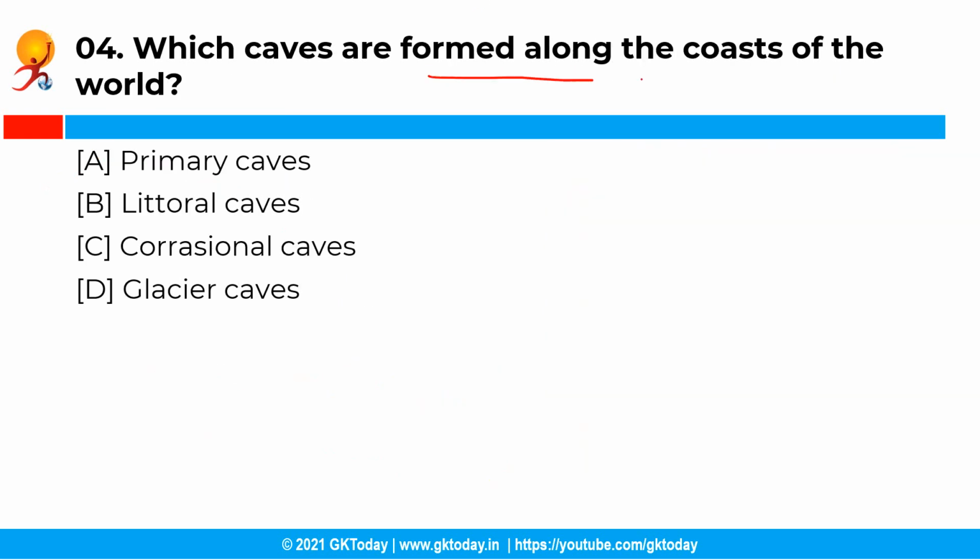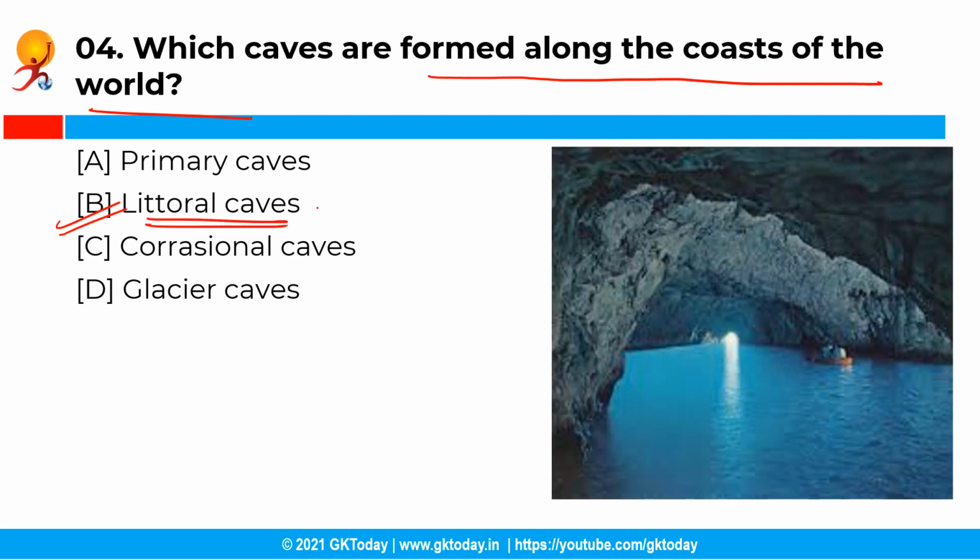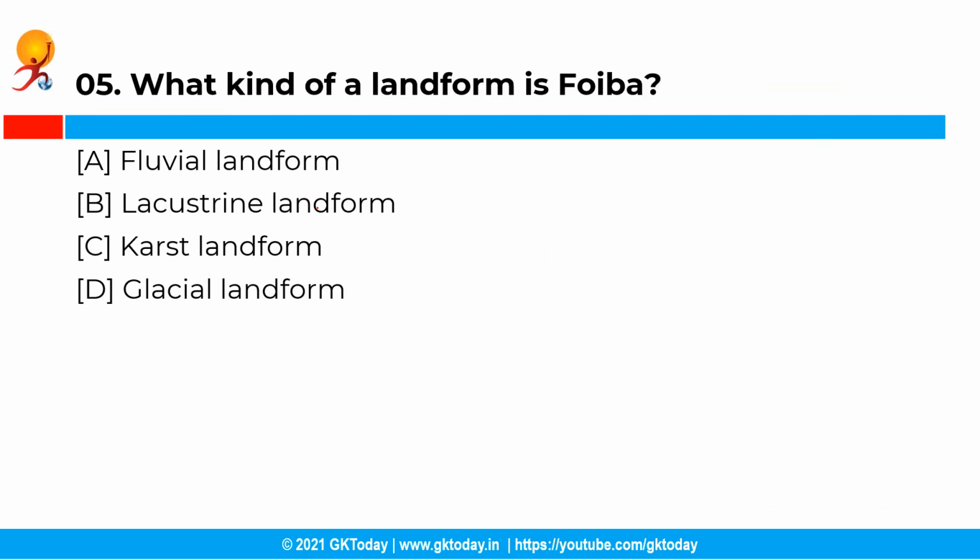Now the next question is, which caves are formed along the coast of the world? So you have the following options and the correct answer is option B, that is littoral caves. See, the caves formed along the coast of the world are called littoral caves or sea caves.